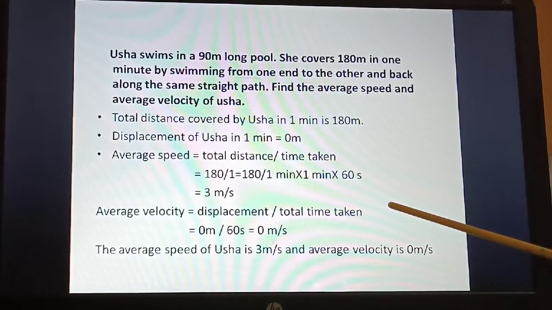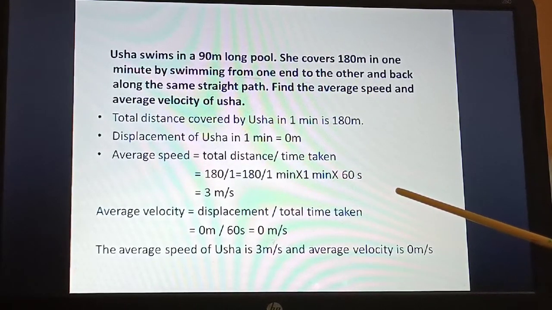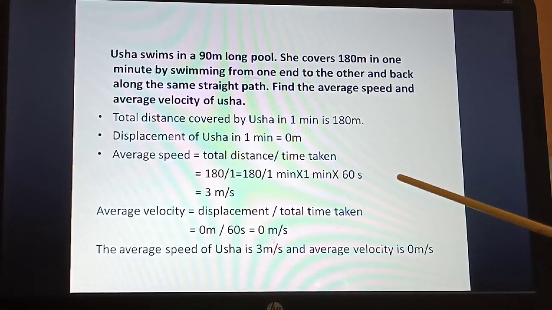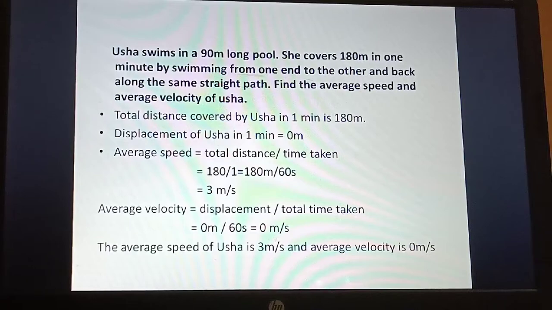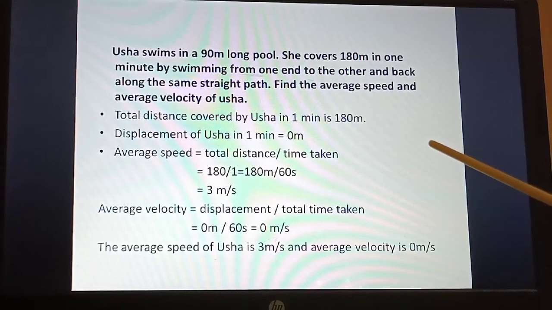Usha swims in a 90 meter long pool. She covers 180 meter in 1 minute by swimming from one end to the other end and back along the same straight path. Find the average speed and average velocity of Usha. So what is given here? Usha swims in a 90-meter long pool.